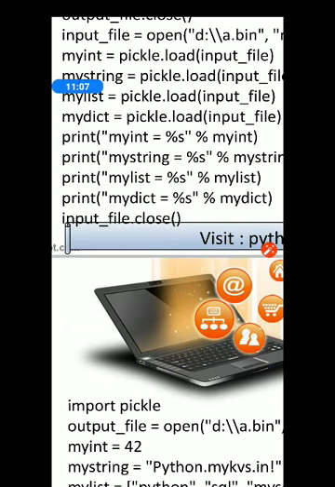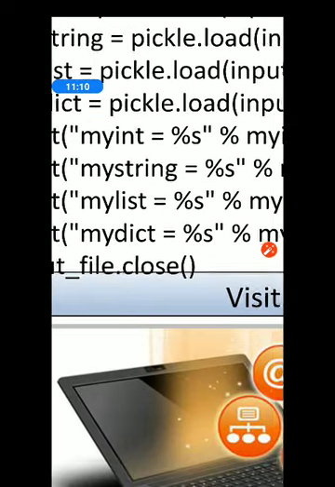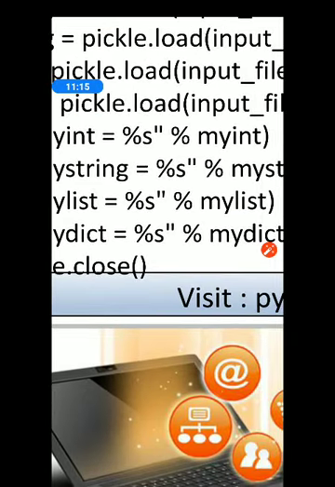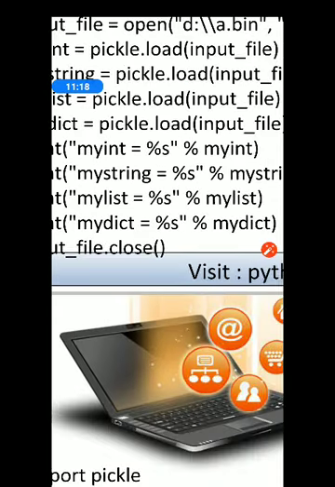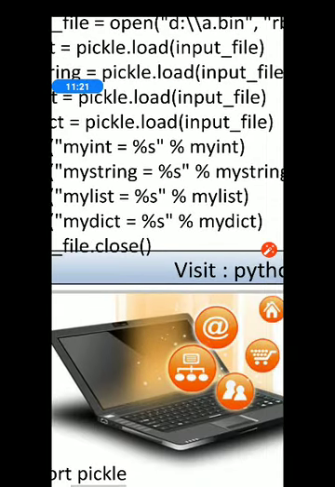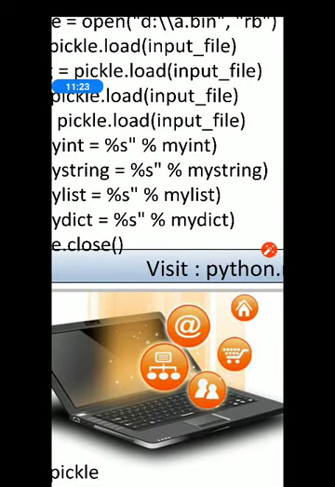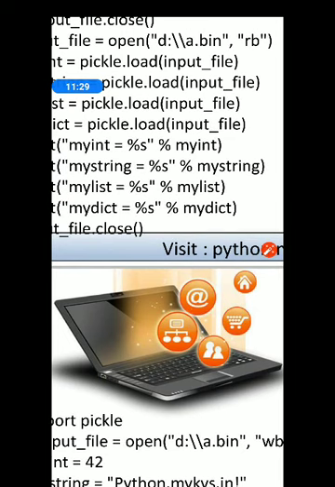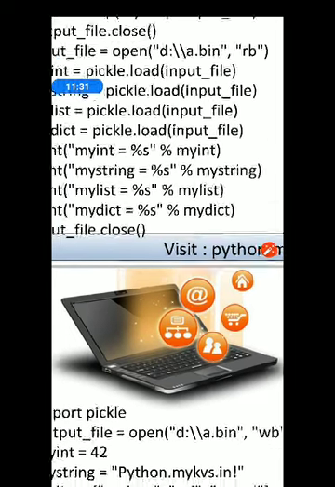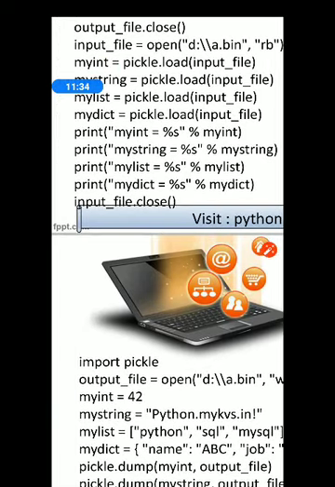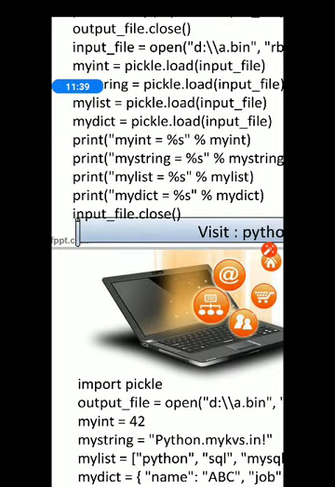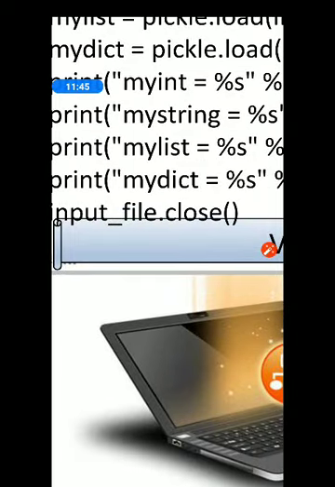Write down print, the message, and here we are giving %s for printing it as string data. So for the variable name, we have to give the % symbol over here, %my_int. Similarly, %my_string, %my_list, and %my_dict. Once all the data is printed on the output screen, we have to close the file. Don't forget to give input_file.close().